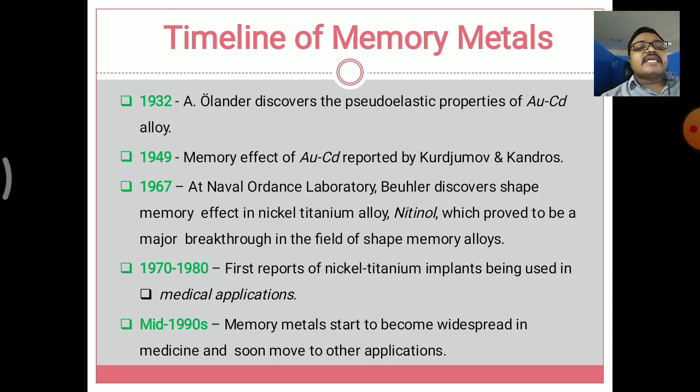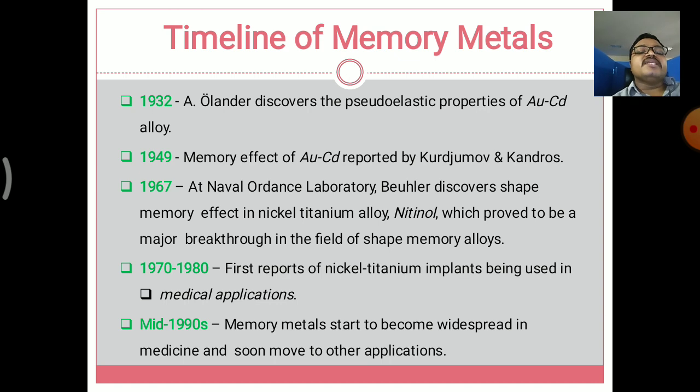Then in 1949, the memory effect of AuCd was reported by Kurdyumov and Khandros, two Russian scientists who rediscovered its structure and the memory effect of AuCd.